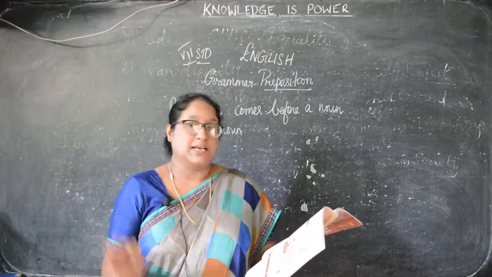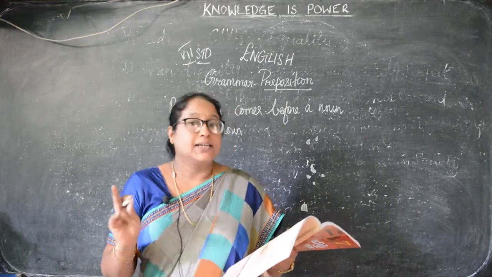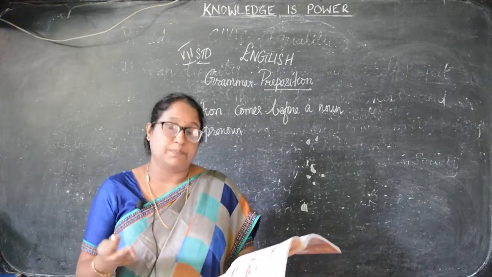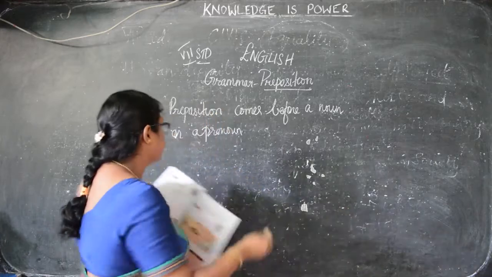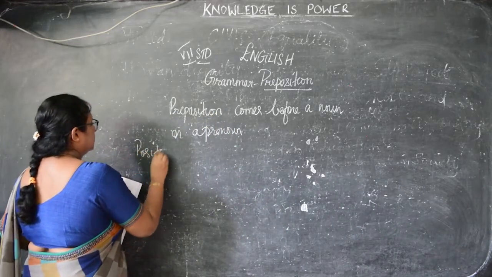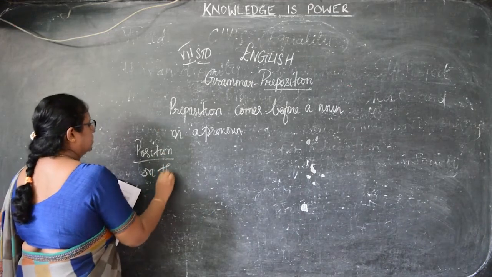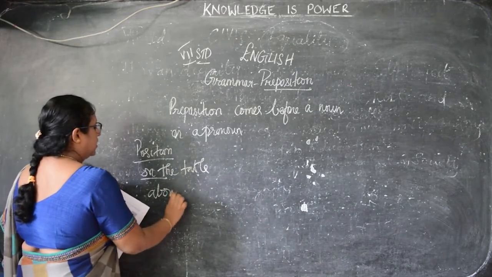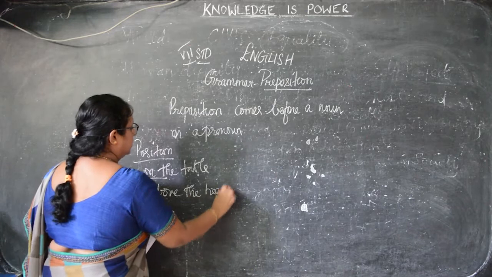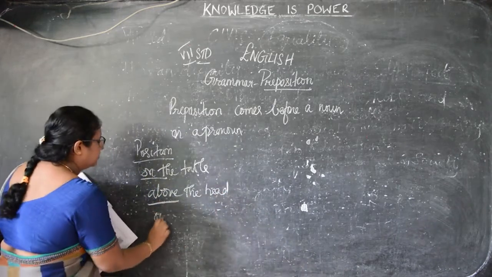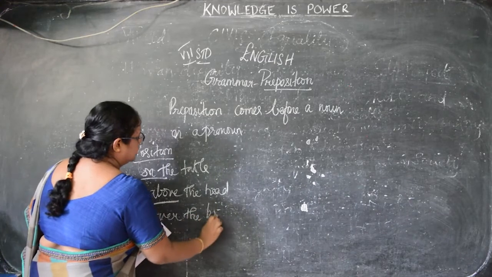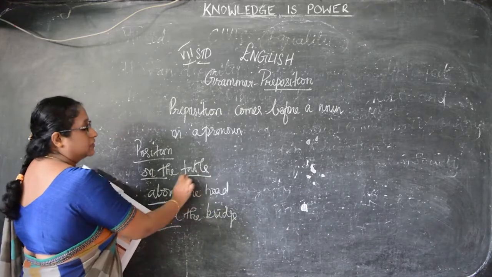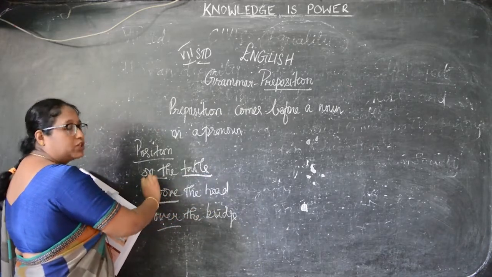Now see this here, prepositions are classified into three groups, they are given: position, time and place. A noun is a name of a place, or things. Now first they have given the position, that is on the table. So what is the preposition here? On the table. Then above the head, that is above. Then over the bridge. So these are all the prepositions. Before the noun or a pronoun, they have said on the table. The table is nothing but a noun, and on the, that is before the noun or a pronoun.